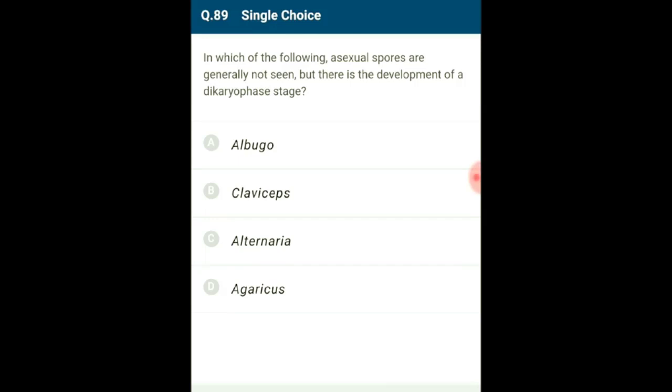In this stage, one cell has two haploid nuclei. This stage is called dikaryophase. Later, the parental nuclei fuse and the cells become diploid. Asexual spores are generally not seen in basidiomycetes and they generally undergo fragmentation. Thus, basidiomycetes is the group in which